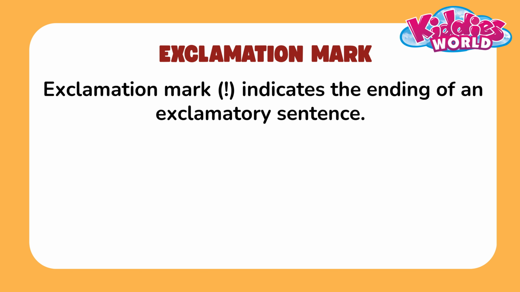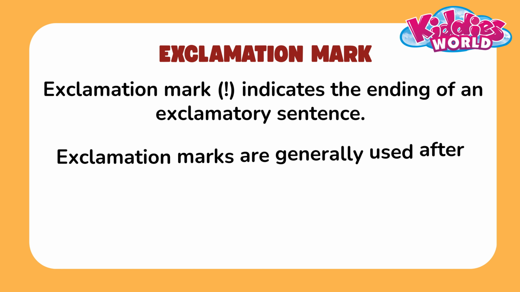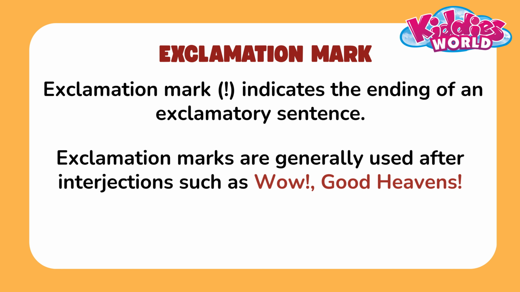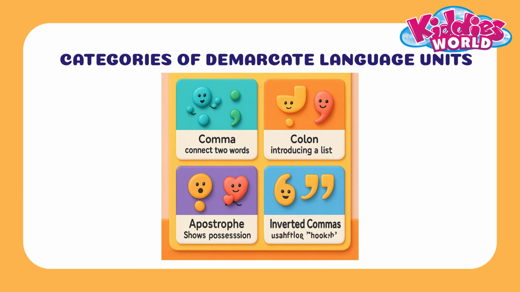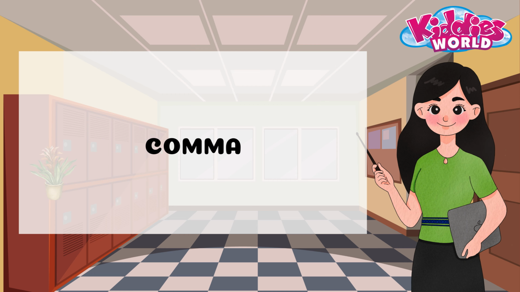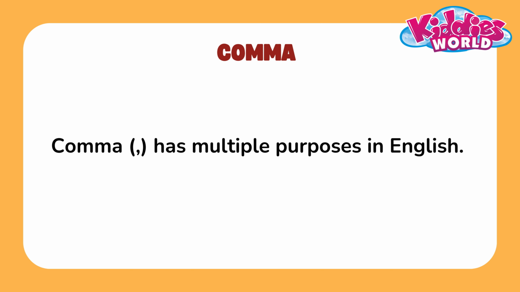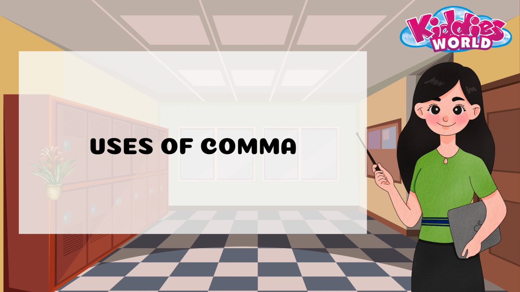Exclamation mark. Exclamation mark indicates the ending of an exclamatory sentence. Exclamation marks are generally used after interjections such as wow, good heavens. For example, oh my god, that was fabulous! Demarcate language units types are as follows. Comma. Comma has multiple purposes in English. Let's understand the various uses of a comma.